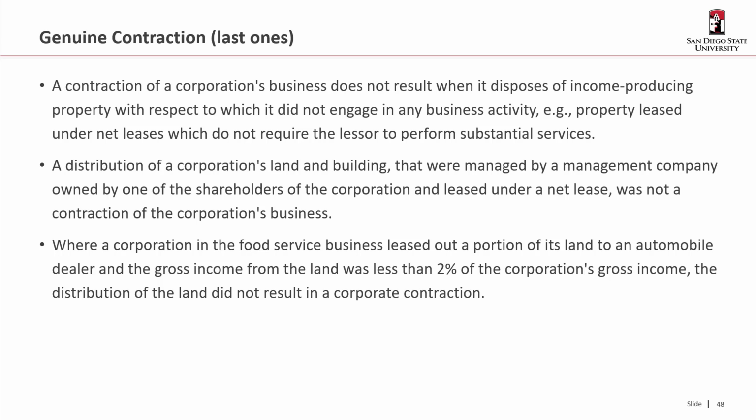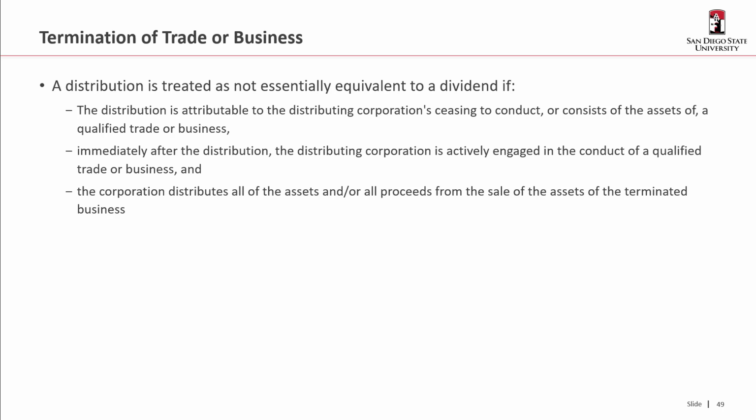The distribution of a corporation's land and building that were managed by a management company owned by one of the shareholders and leased under a net lease was not a contraction of that corporation's business. And where a corporation in the food service business leased out a portion of its land to an automobile dealer, and the gross income of the land was less than 2%, that distribution of the land did not result in a corporate contraction. Okay, so what we just went through was a long series of facts and circumstances-based tests.